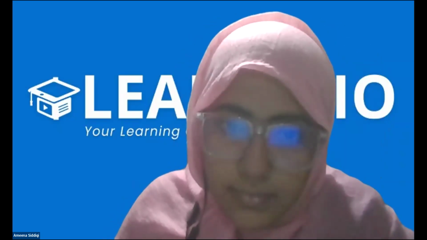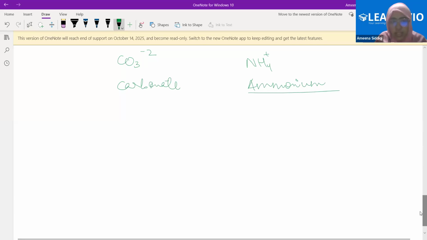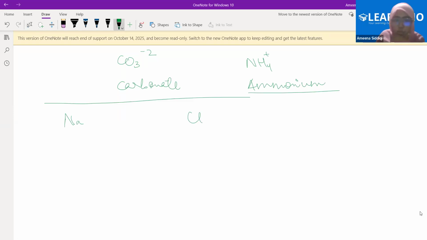Explain again. Okay. My point is, let's talk about single atoms. Either the atom could be a metal or a non-metal. If this is a sodium atom and it gains a charge of +1, it has become an ion. This is the chlorine atom, it gains a charge of -1, it has also become an ion.